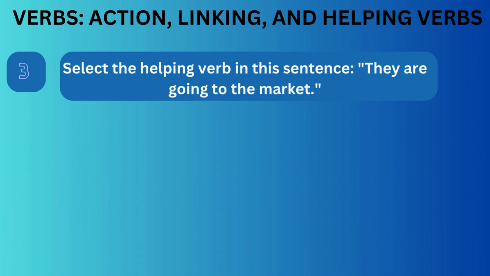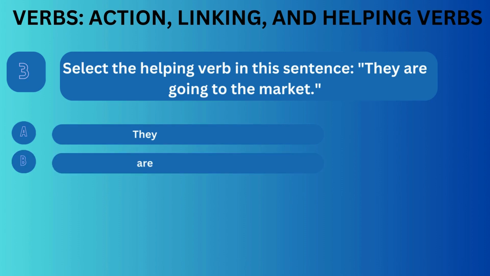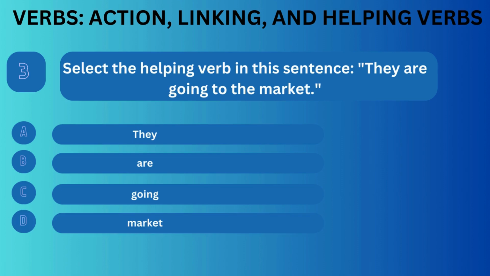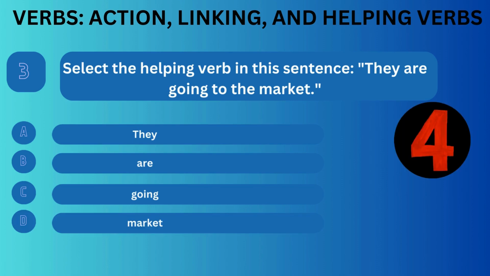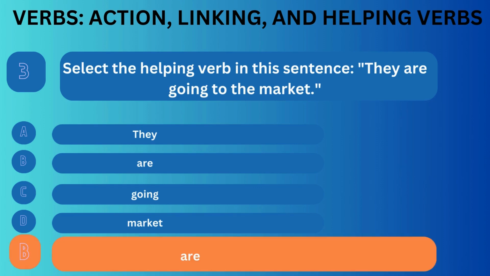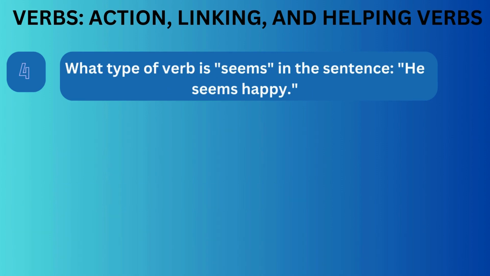Question number 3. Select the helping verb in this sentence. They are going to the market. Option A, they. Option B, are. Option C, going. Option D, market. Correct answer is B.